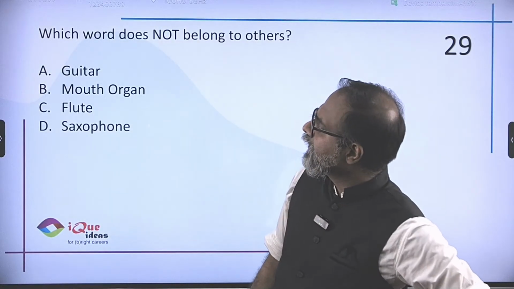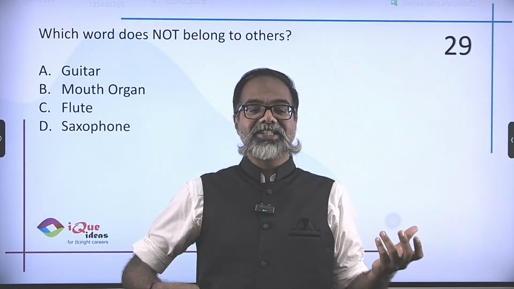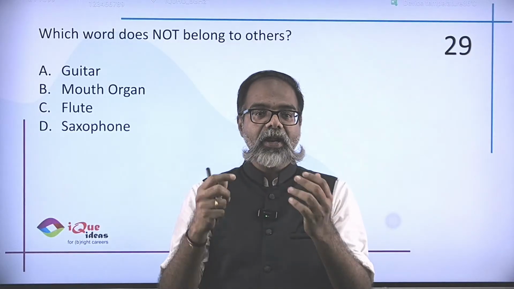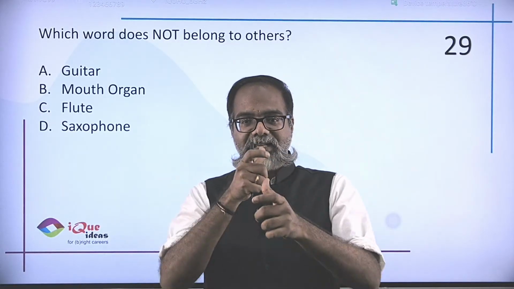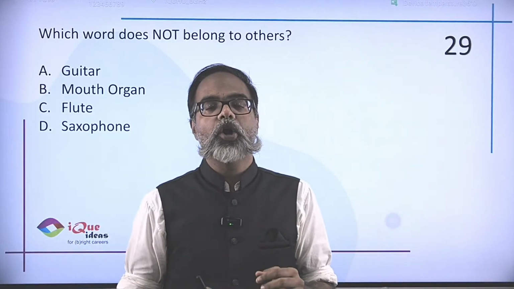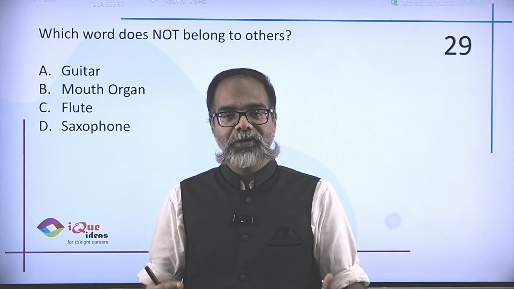Again, guitar, mouth organ, flute, saxophone. You play guitar, it's a stringed instrument. But mouth organ, with the mouth, you blow air. Flute, you blow air. Saxophone, you blow air. So, mouth organ, flute and saxophone are all wind instruments. Guitar is a stringed instrument. So, the odd man out has to be guitar in this case.